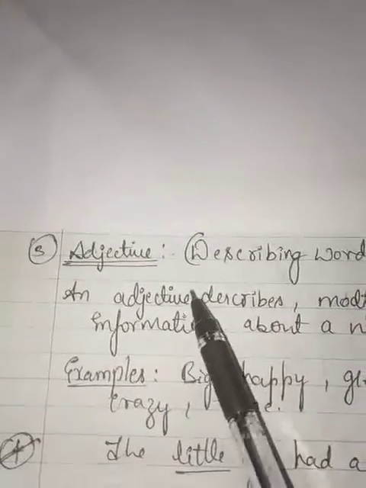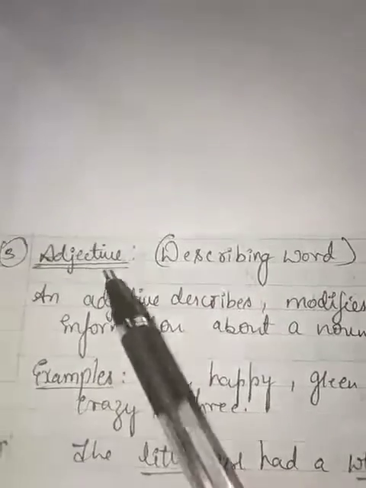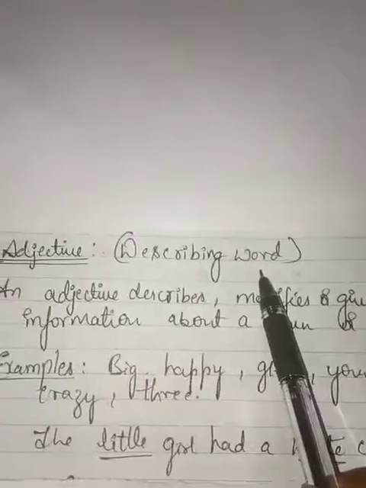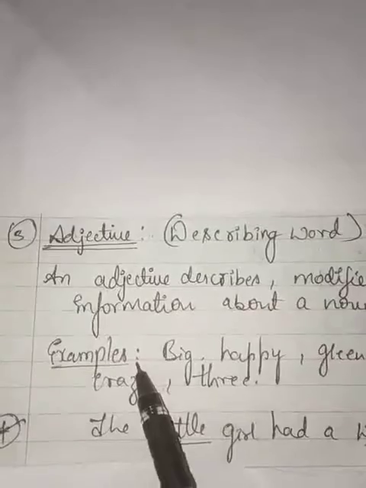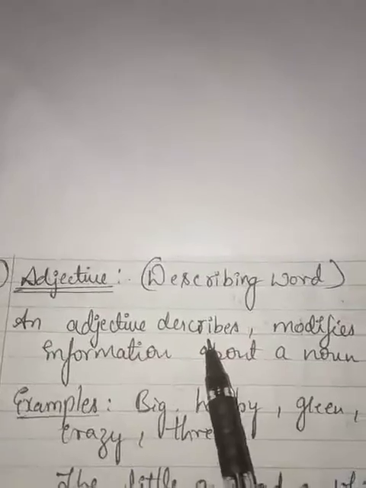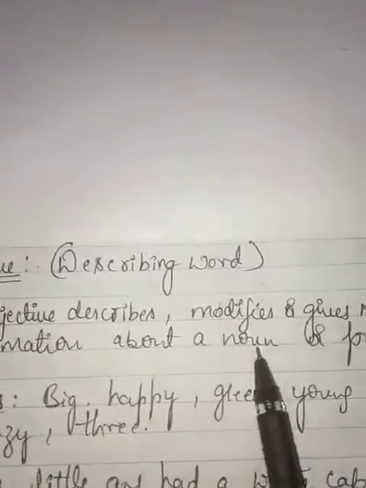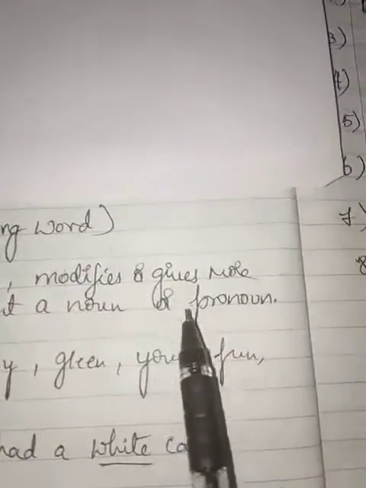Now we shall move on to the next one, that is adjective. What does the adjective say? It's a describing word. It tells us about a thing, about a person, about a place. An adjective describes or modifies or gives us information about a noun or a pronoun.